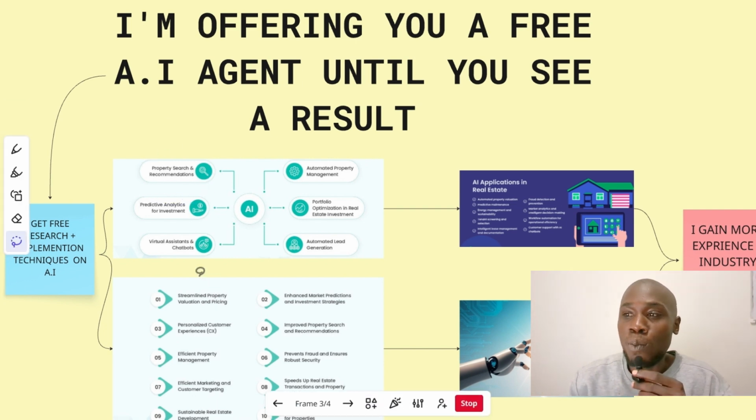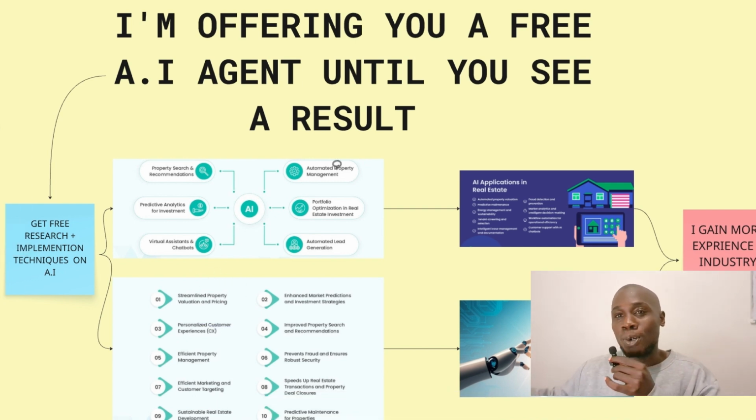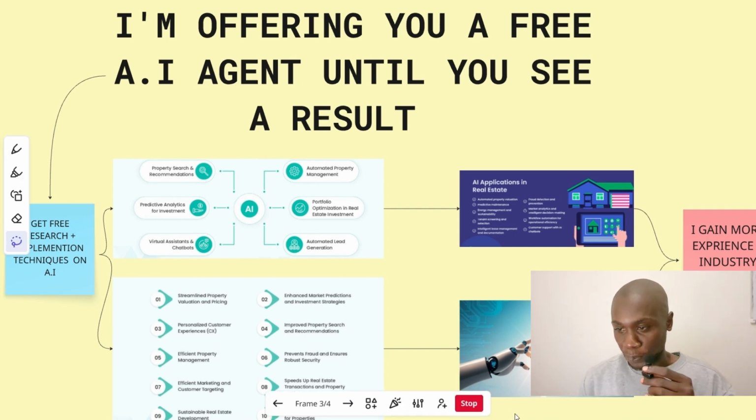I'll be dropping more AI automations. This is just the beginning. We can do automated posting, automated content creation, but most importantly, we need to focus on streamlining property automation